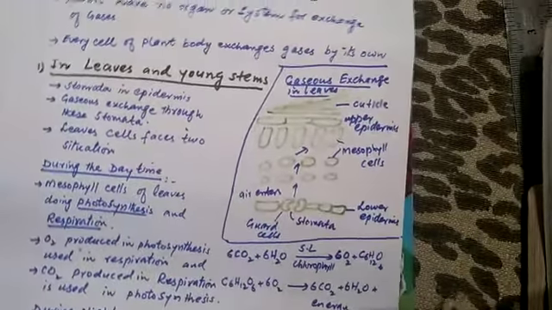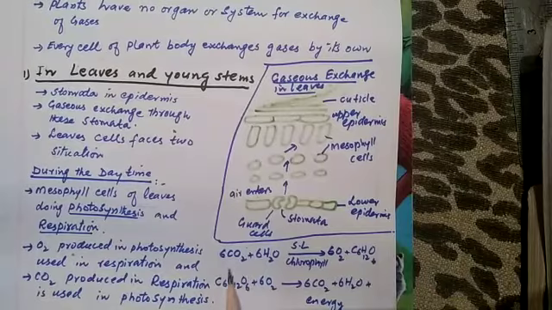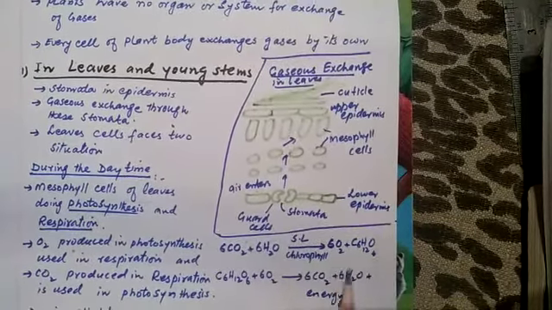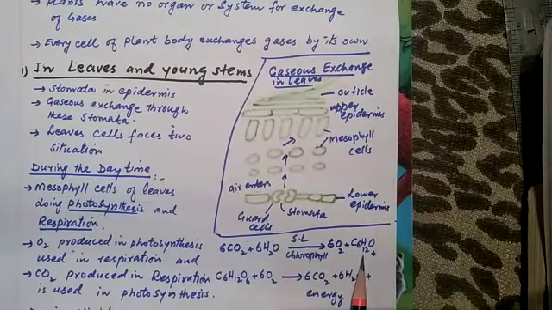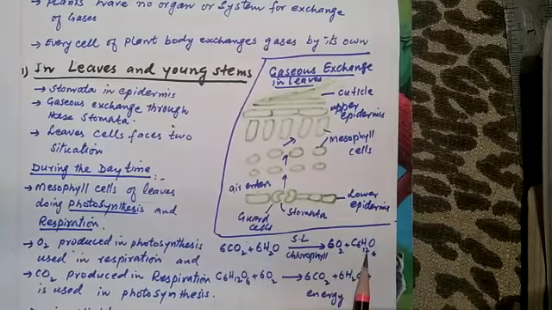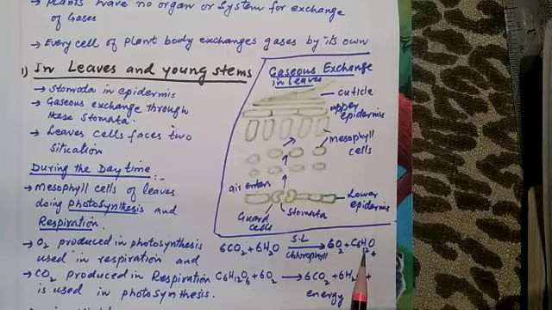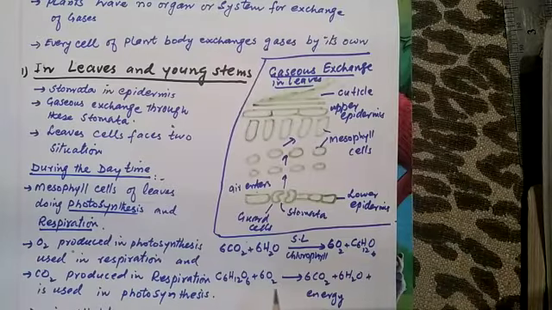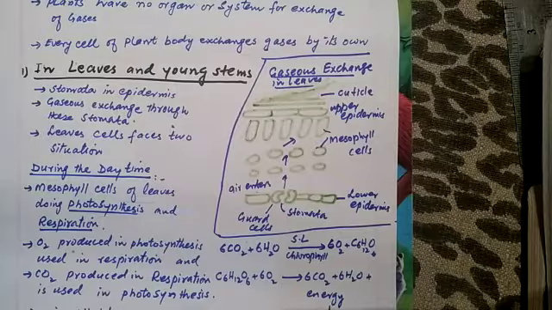One is photosynthesis, in which carbon dioxide reacts with water in the presence of sunlight and chlorophyll and produces oxygen and glucose. And what happens in respiration? The glucose which is produced during photosynthesis is again oxidized with oxygen and produces carbon dioxide, water and energy in the form of ATP.